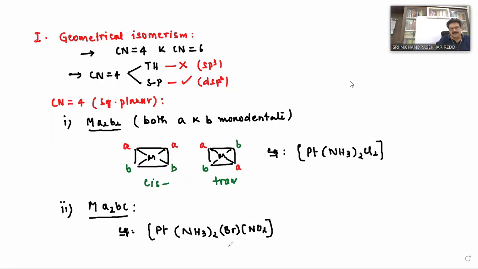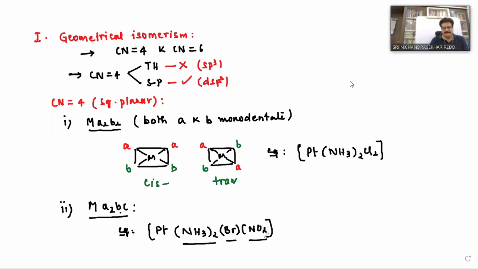Okay. So now this complex comes under the type MA2BC. What is A2 here? Ammonia. And what is B? You can take bromine or chlorine or anyone; it should be a negative ligand. Okay, what is its name? Can you tell?